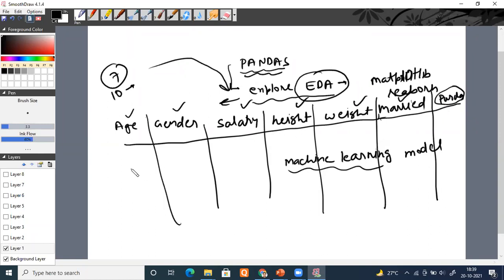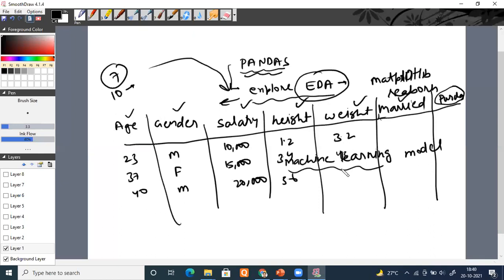The age column, of course, will be a numeric column. We don't have to think about it. Suppose 23, 37, 40, age he may have. But gender is not a numerical column. It's a categorical column, so you will be mentioning male, female, and so on. Salary will be a numeric column, suppose 10,000 rupees, 15,000 rupees, 20,000 rupees, and so on. Height will be a numeric column, say 1.2 meter, 3.4 meter, 5.6 meter. Although in purchasing any product, height and weight don't matter in this case, I'm just taking an example to make you understand. Weight is suppose 32 kg, then 45 kg, 56 kg.